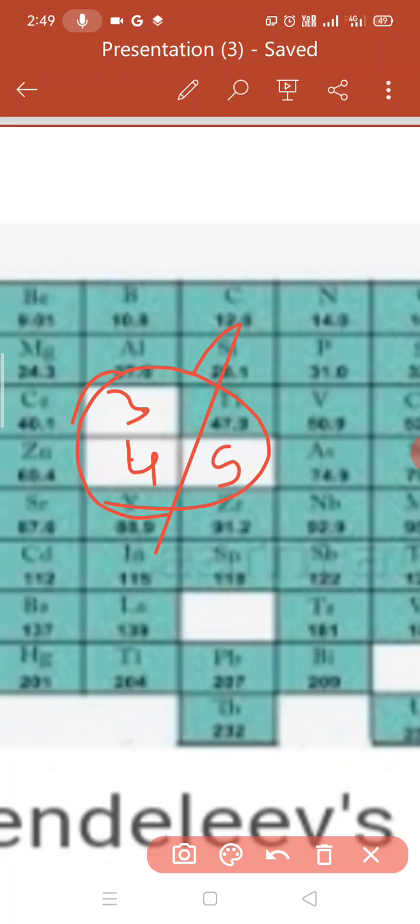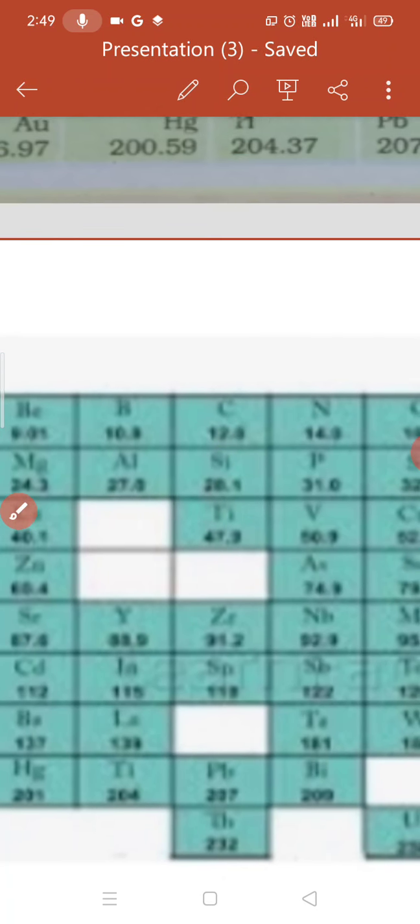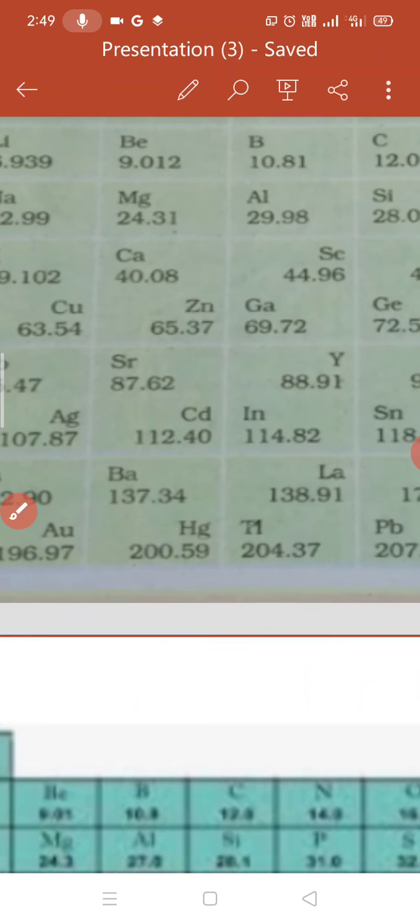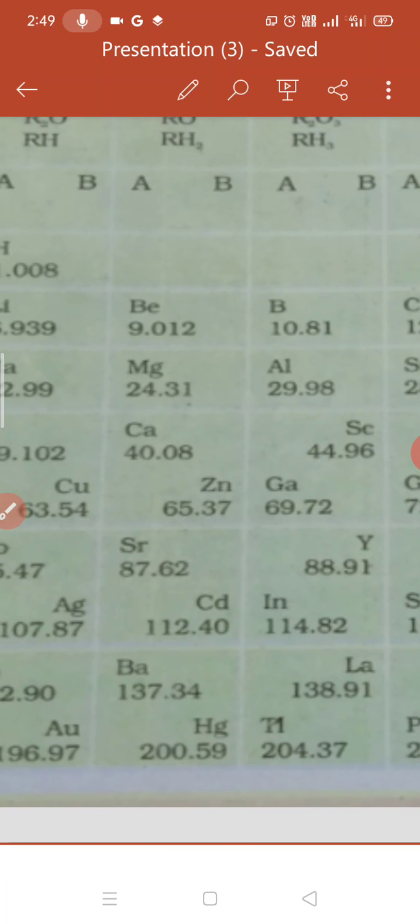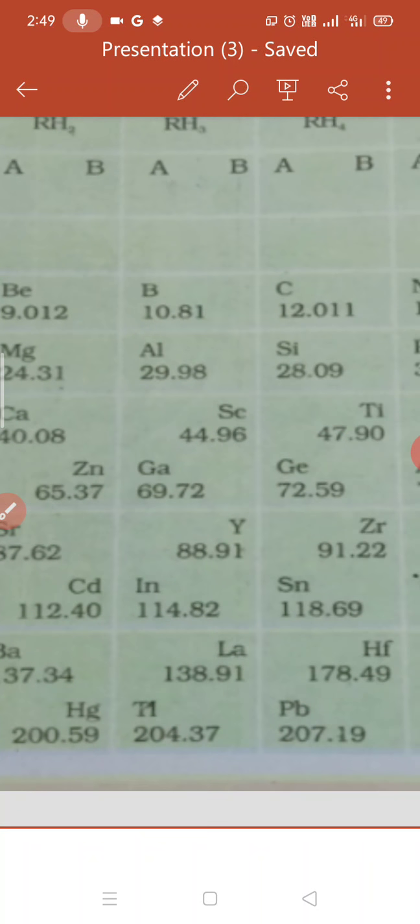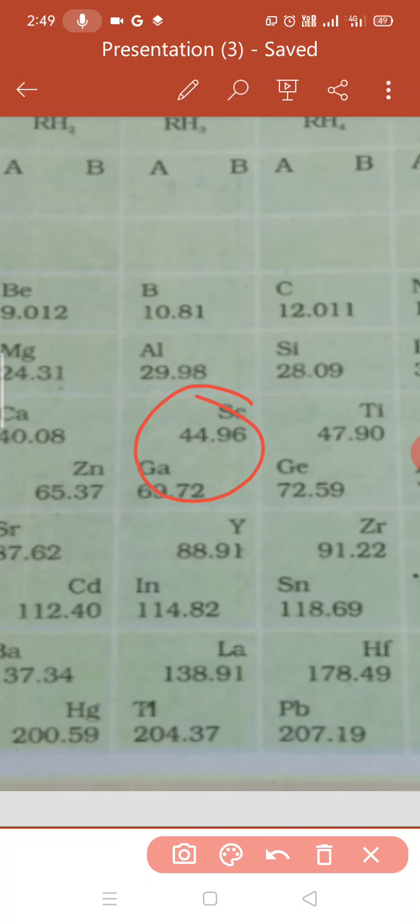Later, scandium and gallium were discovered after boron and aluminium, and they had almost the same properties as Mendeleev announced. In the same way, Eka silicon was announced and later discovered as germanium.